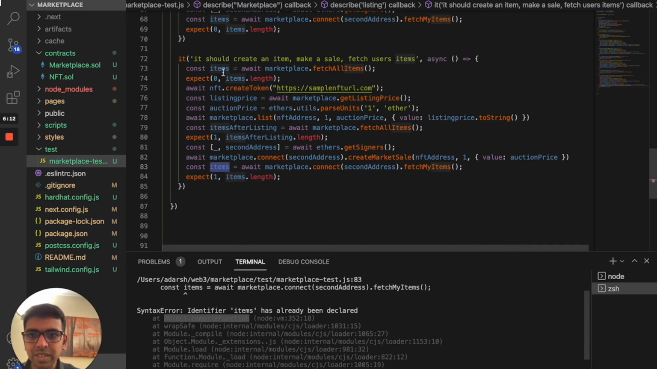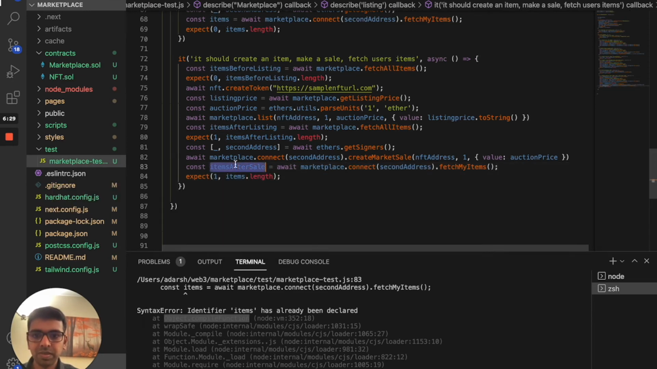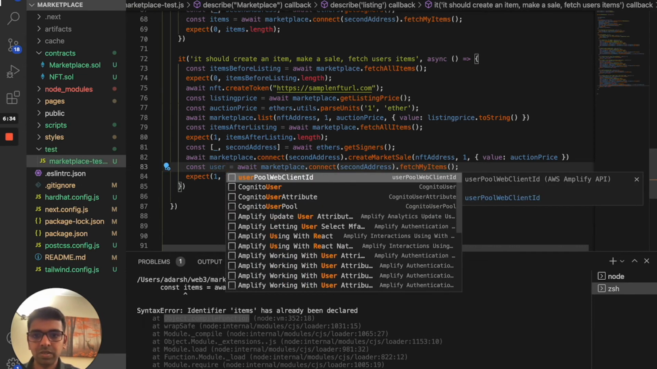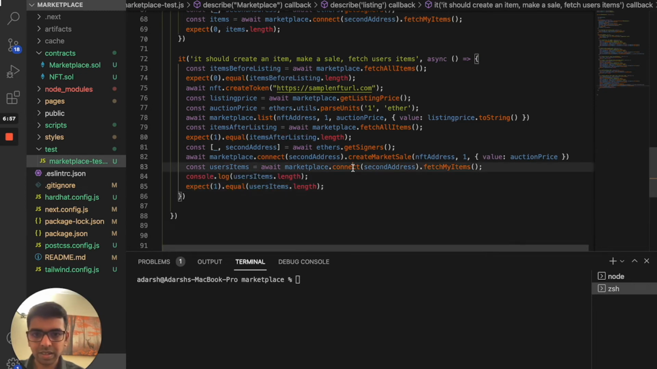I made some mistakes here, so I already have the items. Items before listing, that should be there, and then items after listing, that is fine. Then items after sale, or user's items, so that is fine. So let's run this test and make sure that the test is actually working fine, right? So we will add a console.log.